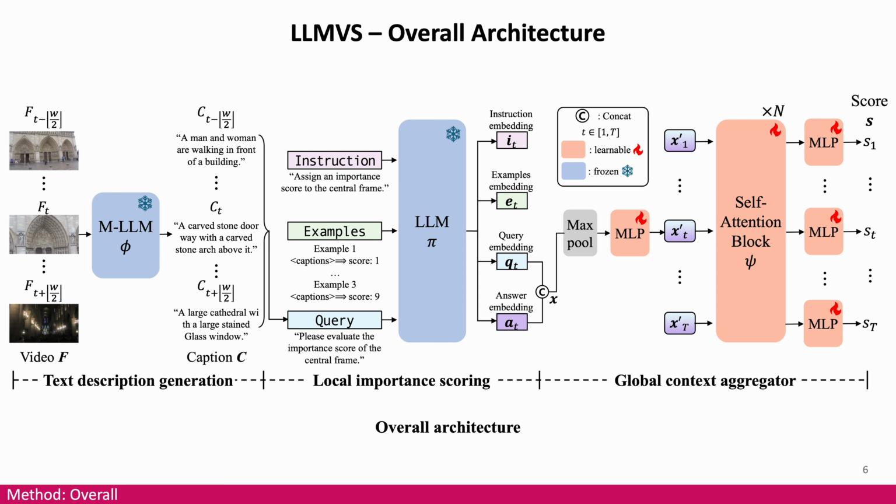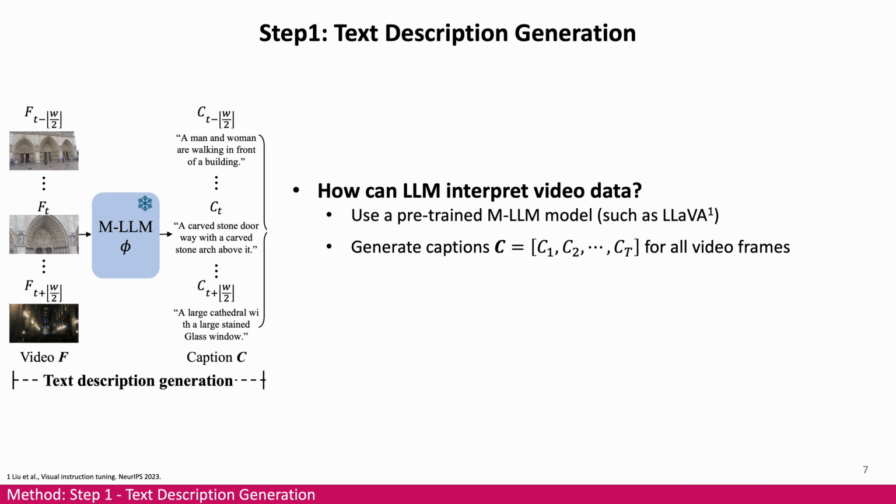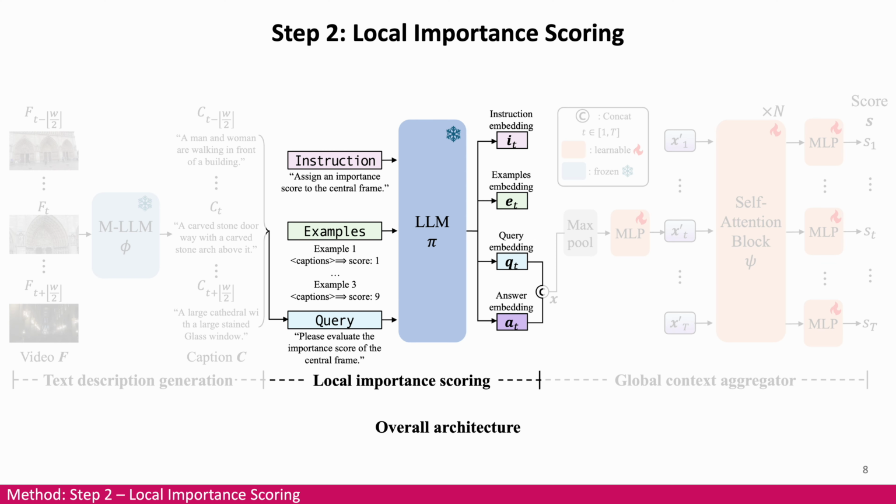This figure shows the overall architecture of LLM-VS. It's divided into three main steps. Let's start from the first step. To input a video into an LLM, we use a multimodal LLM like LLaVA to generate a caption C. In step 2, the LLM scores local importance. We provide a prompt for scoring to the pre-trained LLM and then extract its embeddings.